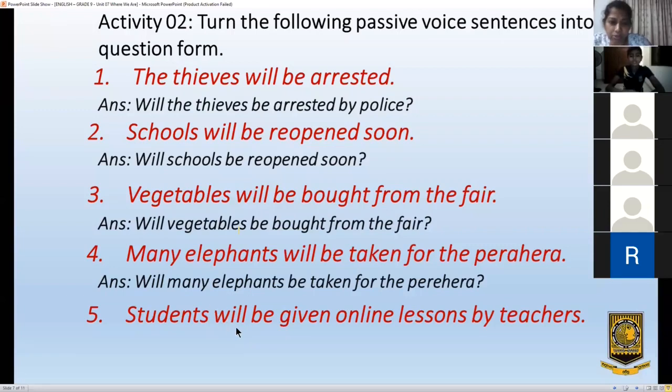See, I said informing questions. In informing questions, you have to bring only will to the front. This is all you have to do. Will should be taken to the front. Will students be given online lessons by teachers? You don't have to take online lessons to the front. I'll tell you in Sinhala.